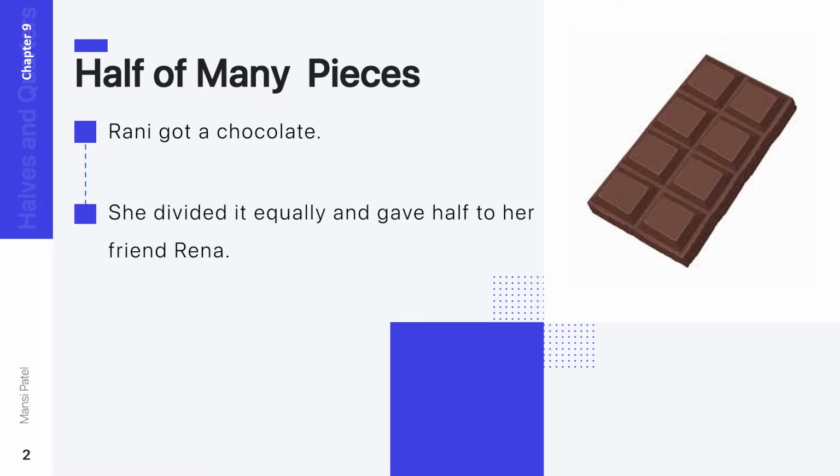Now she divided it equally. Equally means the same. Now Rani divided this chocolate equally and gave half to her friend Reena. Rani just divided this chocolate equally, meaning in the same portions, and gave half of the chocolate to her friend Reena.